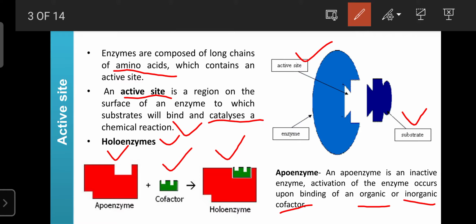Holoenzymes are active only when they are bound to the organic and inorganic cofactor. So both the apoenzyme as well as the cofactor are required. Then only are they active, and they can regulate the catabolic reactions.